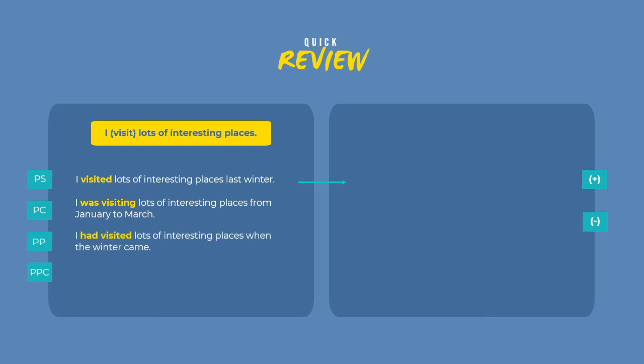And then, by using had plus verb 3, we can make it past perfect. "I had visited lots of interesting places when the winter came." And lastly, by using had been plus verb ing, we can change it to past perfect continuous. "I had been visiting lots of interesting places in winter."